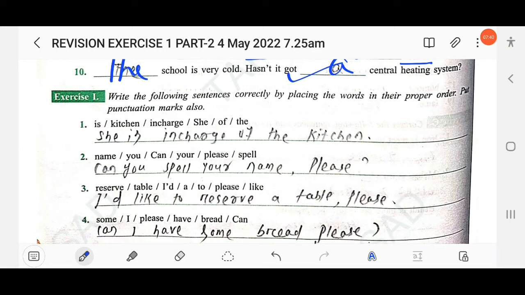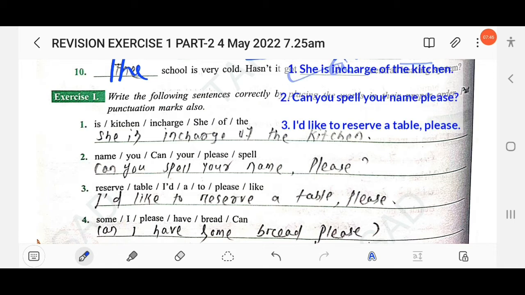The next, write the following sentences correctly by placing the words in their proper order. Put punctuation marks also. Is kitchen in charge C of the. C is in charge of the kitchen. You have to start the sentence with a capital letter and end the sentence with a full stop. The next, name you can, your please spell, can you. Start the sentence with a capital letter and end with a question mark. Can you spell your name, please?